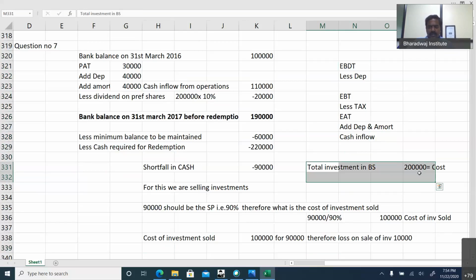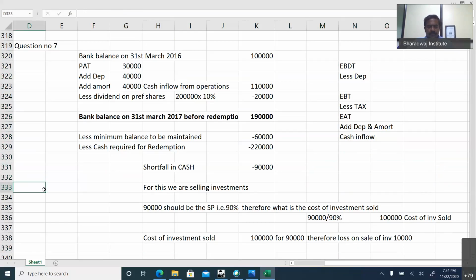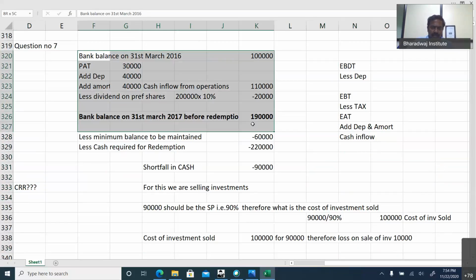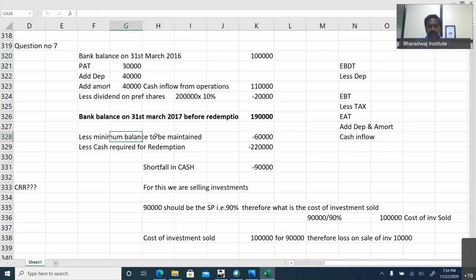this is not required. How much of CRR will you create in this problem? Once again, repeat. 1,90,000 is available. We have to maintain 60 and we need 2,20,000. That's a shortfall of 90,000 in cash. For this, we are selling investments at 90%. If 90,000 is 90%, the cost of investment would have been 1 lakh. So 1 lakh minus 90,000, there is a loss of 10,000.